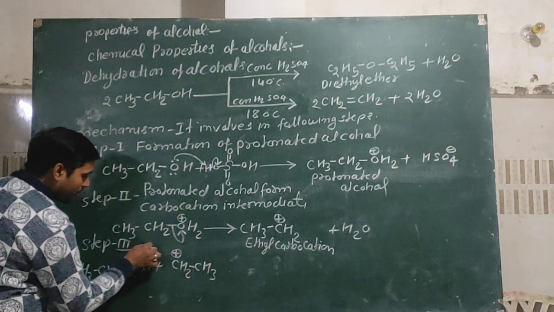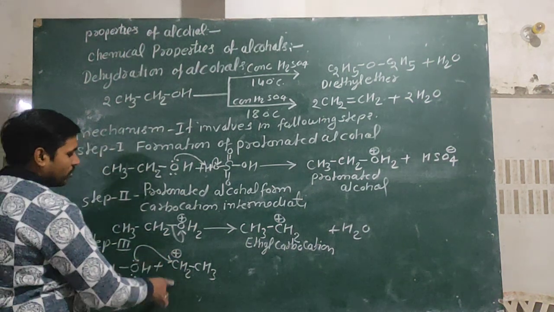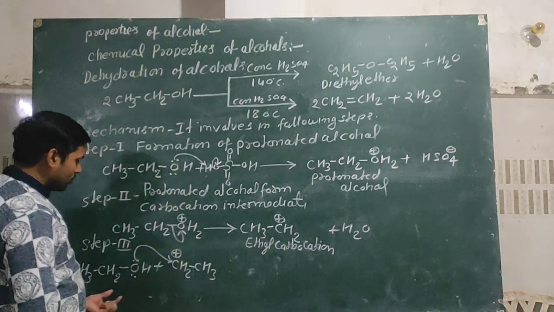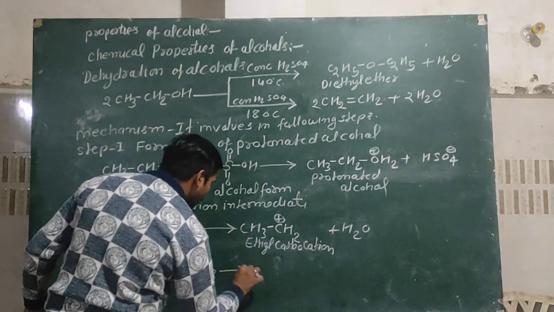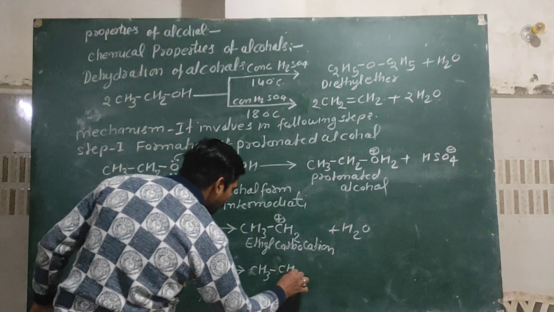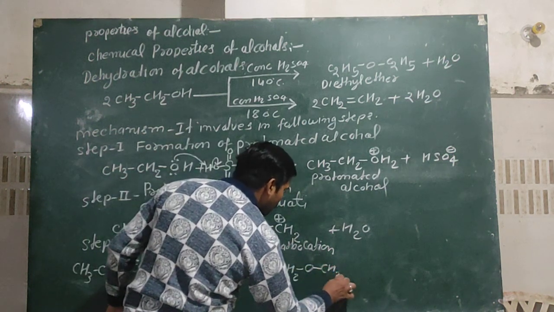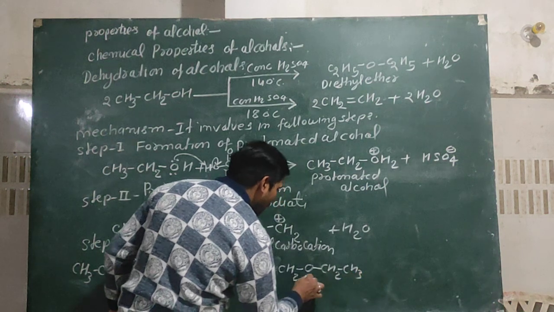After donating the lone pair of electron by oxygen atom toward ethyl carbocation, it changes into CH3CH2-O-CH2CH3.